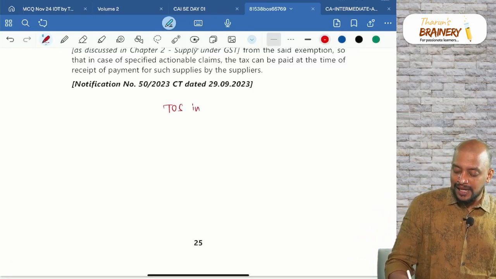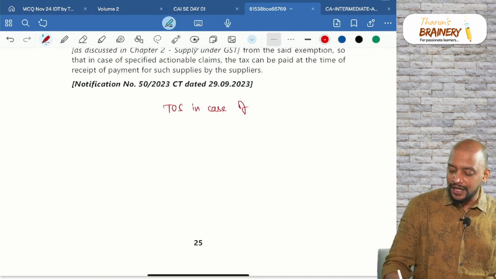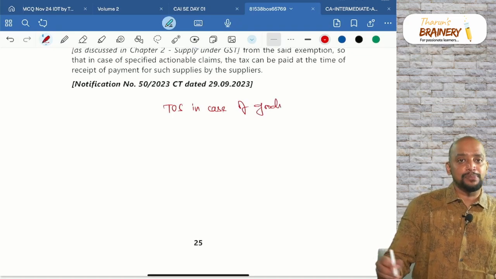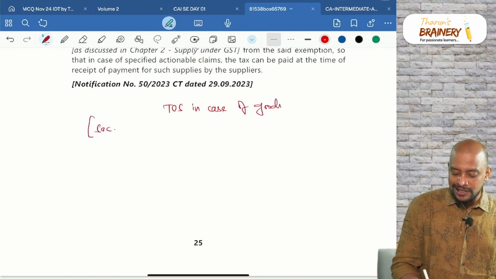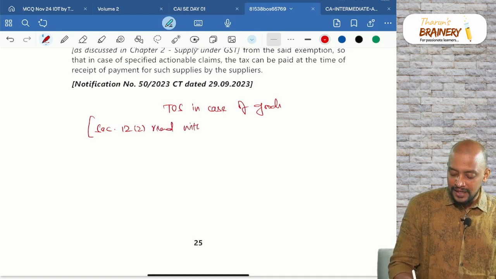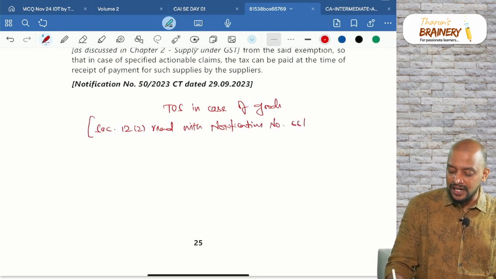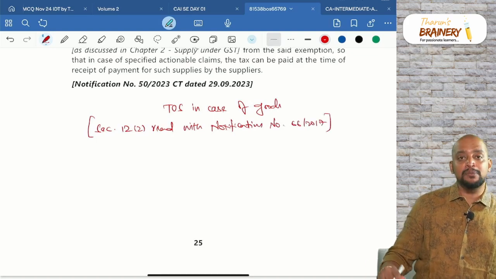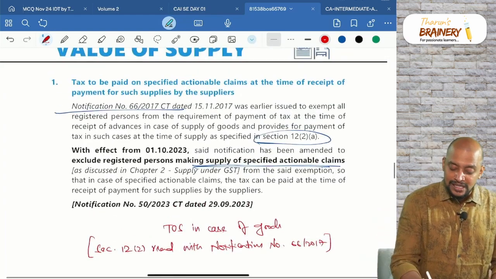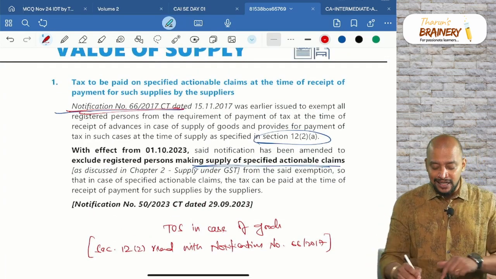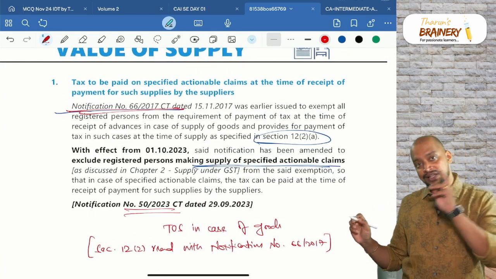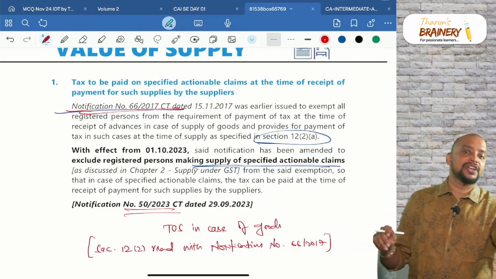So whenever you get a question related to time of supply on goods, you need to give the reference section 12 subsection 2 read with notification number 66 of 2017. Only this notification number you remember, because this notification 66/2017 they amended through notification 50/2023, but you remember the original notification number only.